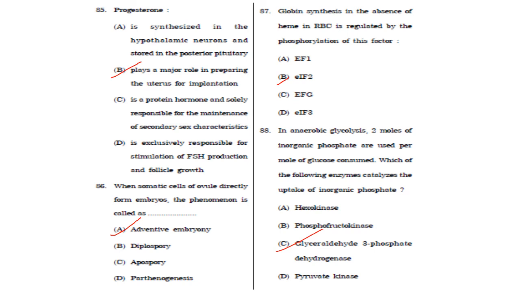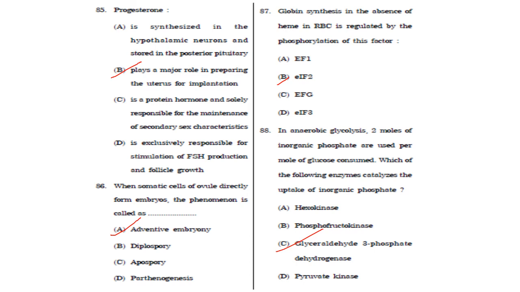Then next one. When somatic cells of the ovule directly form embryos, the phenomenon is called. So we'll see what is adventive embryony. Adventive embryony is a type of apomixis in which development of embryos directly from the sporophytic tissues, that is nucellus and integument, takes place.